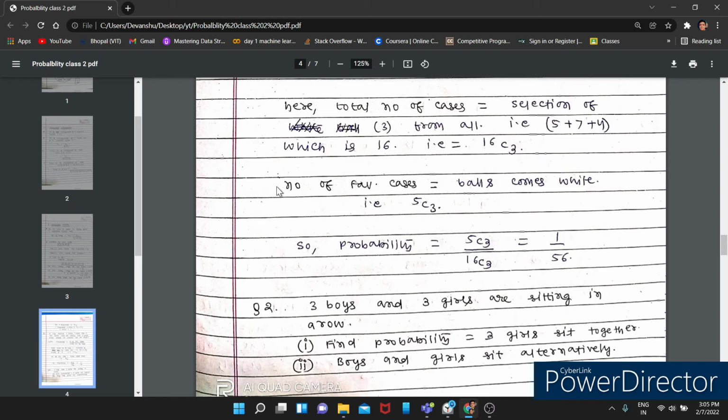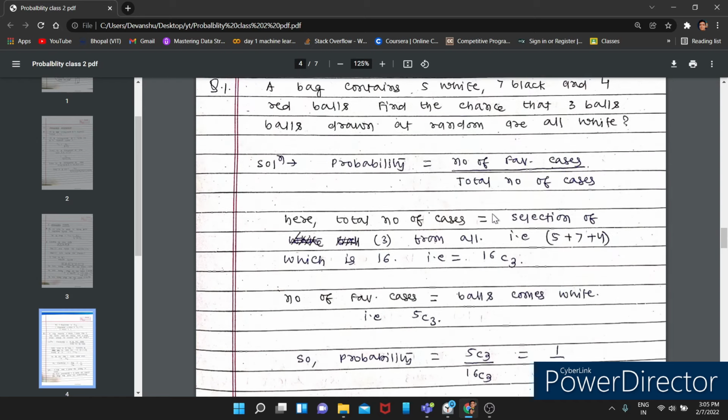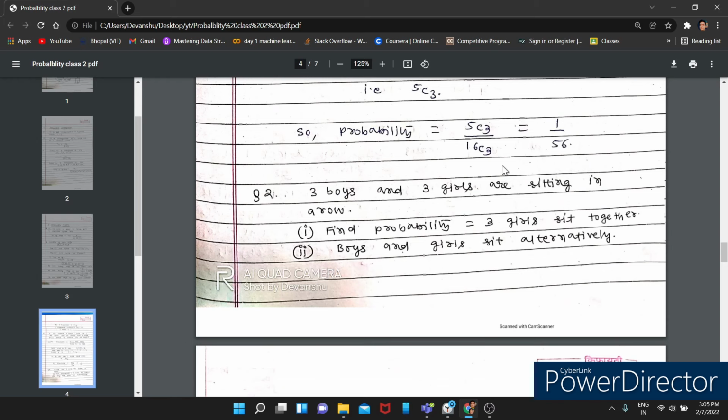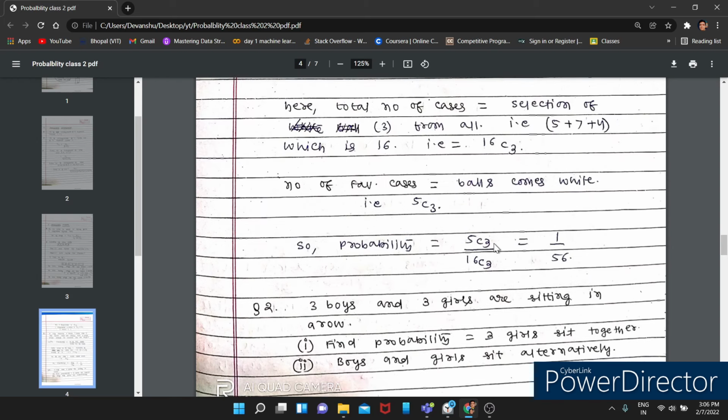The number of favorable cases is 5C3. Now you can put 5C3 in the numerator upon the denominator and solve it. 5C3 means NCR, and the formula is n factorial upon r factorial into (n minus r) whole factorial.